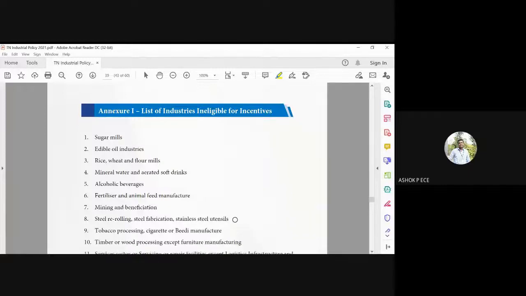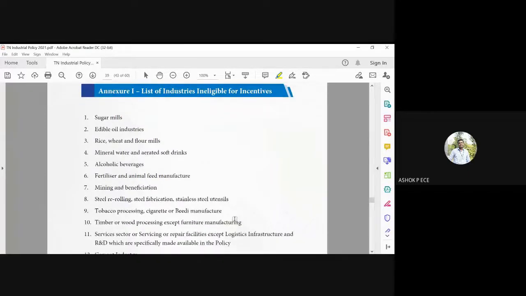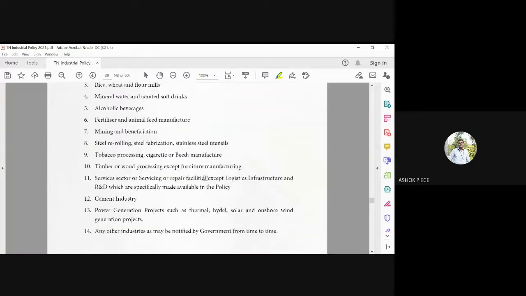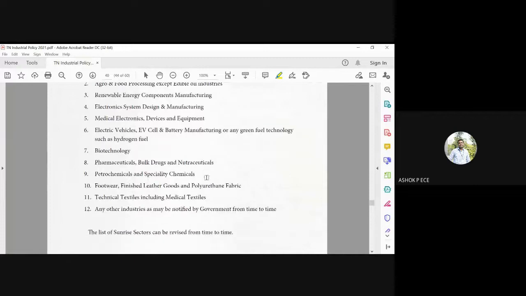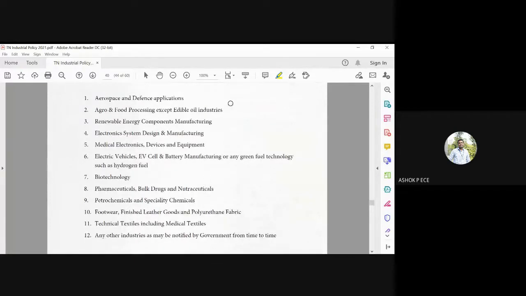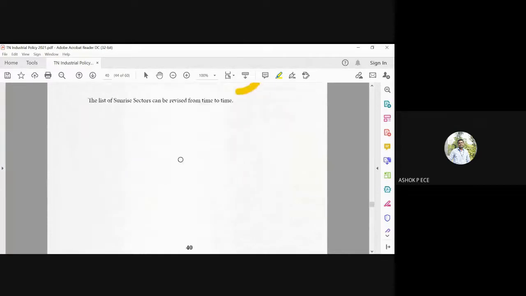So these are the list of eligible companies not eligible for incentives. So as sugar, you can see the list of which companies are not eligible for incentives. The next one is the sunrise sector, which I told you are going to have a boom in the near future. Sunrise sector industries.